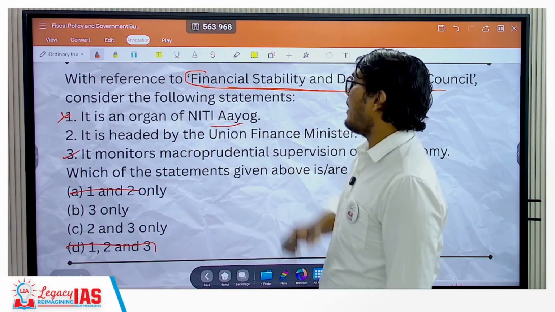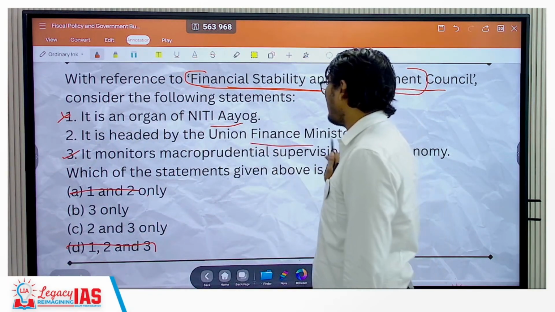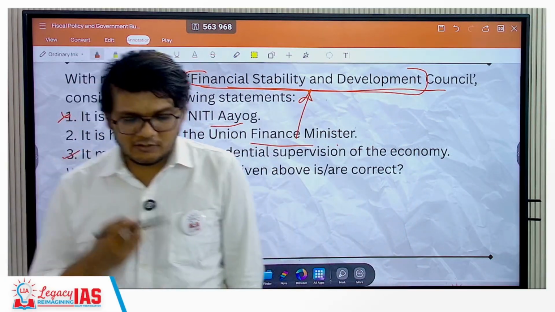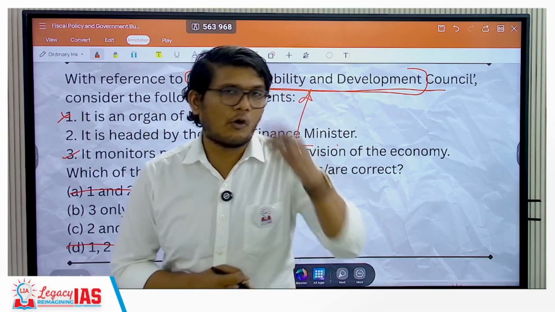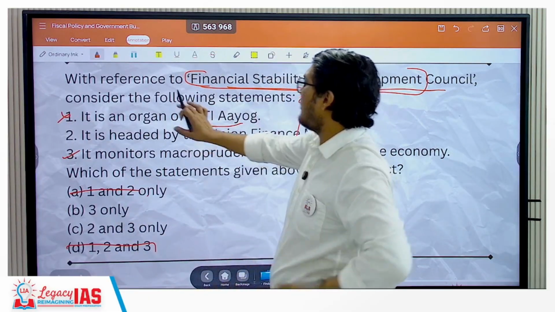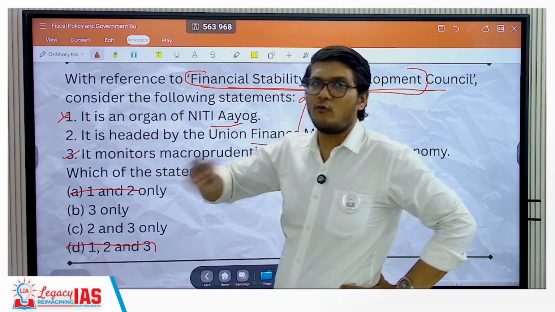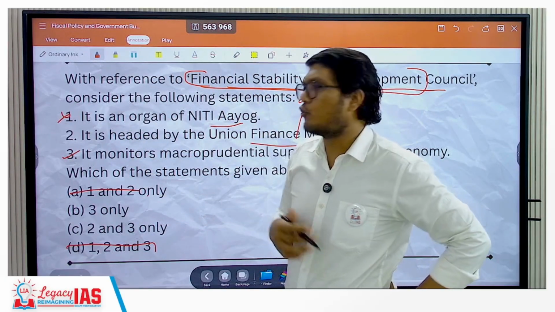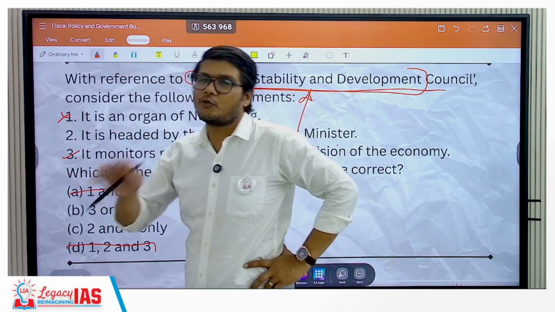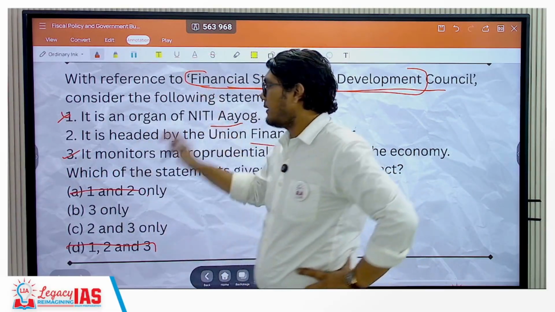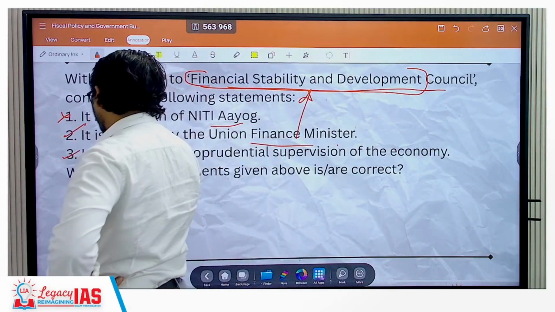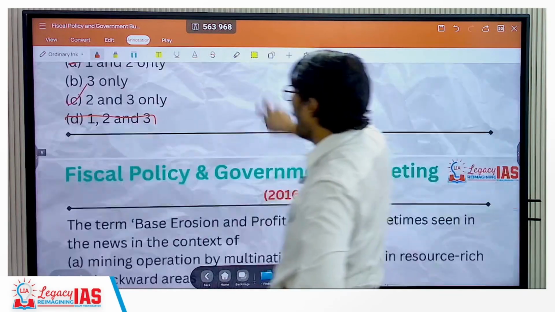Now it is headed by the Union Finance Minister. Yes, actually it is headed by the Union Finance Minister. It is difficult to guess, either you know it or you don't know it, but if you are able to eliminate this, even if you have never come across this particular organization, you should be left with two options and then you should be solving it. But yes, this is actually a factual question. Statement 2 is also correct. The correct answer here is C, that is 2 and 3.